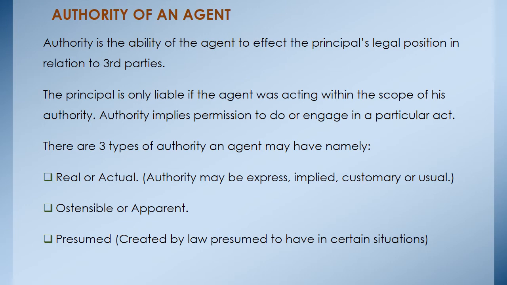And then there is another kind of authority which appears to have been given. Now this is from the conduct of the principal, and this one we call apparent authority. And the last one is presumed authority. This one is created by law, and it is presumed to exist in certain situations, and agents of necessity usually have presumed authority.